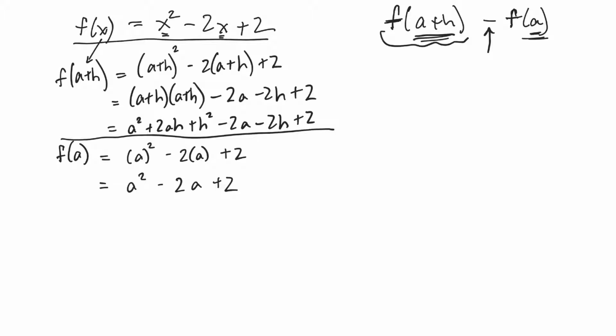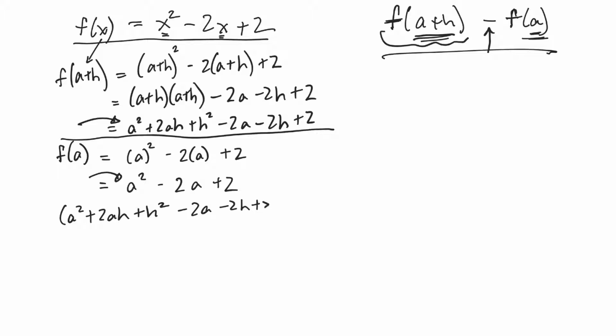So now they want us to subtract those two. So I'd have to take this one and subtract that one. Careful, because it's a dirty, rotten, filthy, stinking negative question. So the first one would be a squared plus 2ah plus h squared minus 2a minus 2h plus 2, minus the next one, a squared minus 2a plus 2.